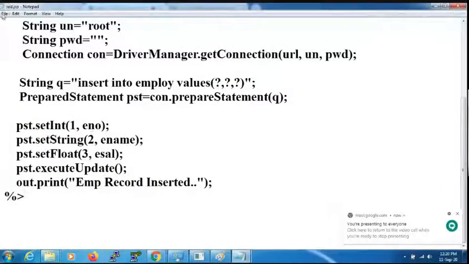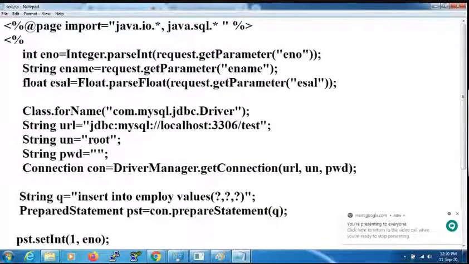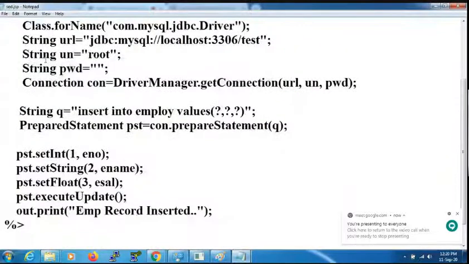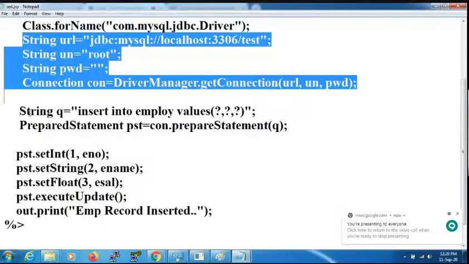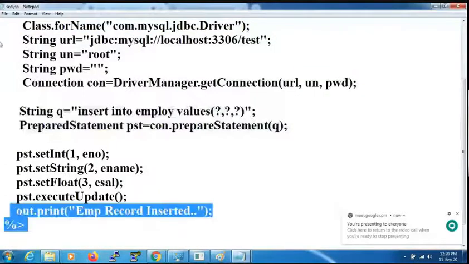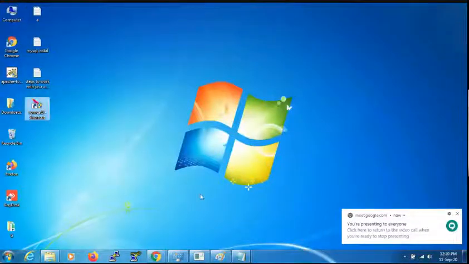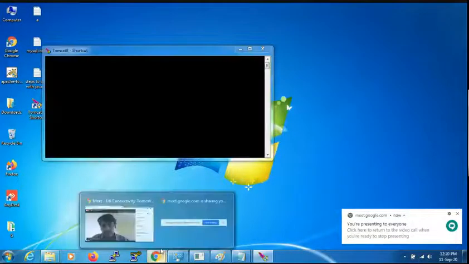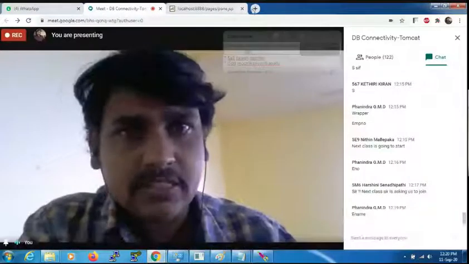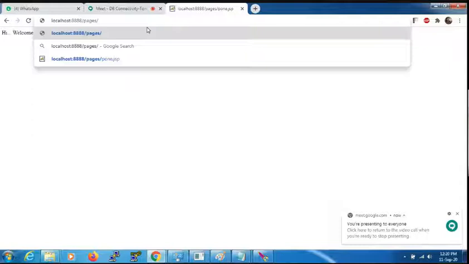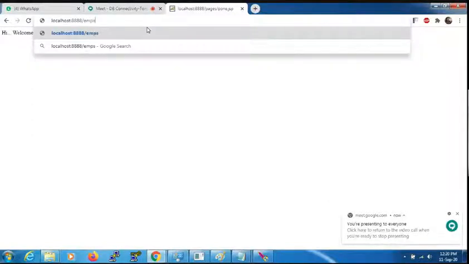Right. Save this file. This is capturing the data. This is connecting to the database. This is inserting the record, and this is displaying the message. Just start the Tomcat server. Open the browser. Go for send the request. Our application name is EMP app, store employee data form.html. You can see the form here.